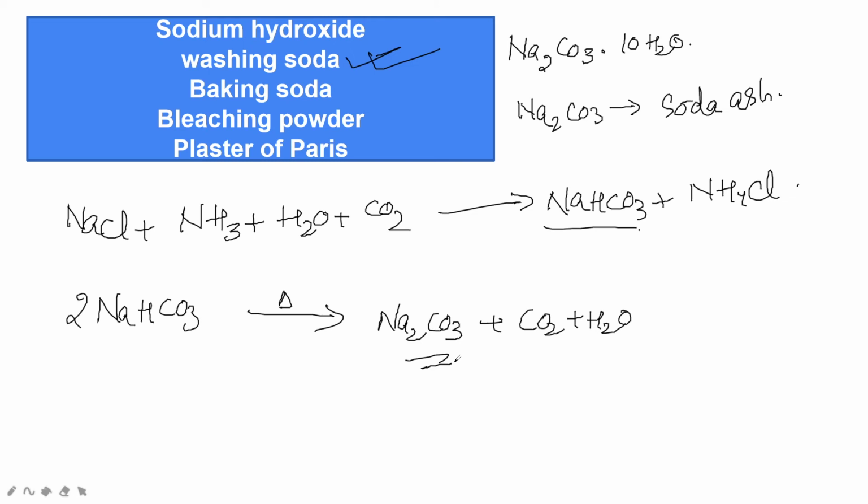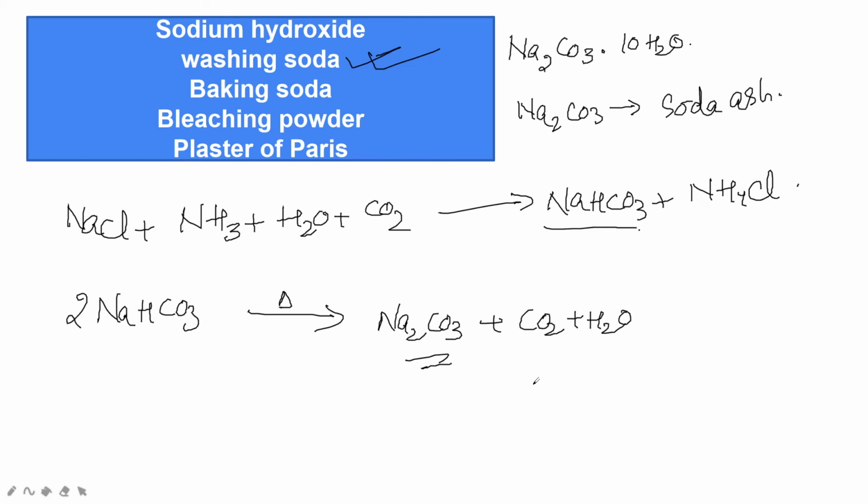There are many uses. It is a transparent crystalline solid with detergent and cleansing properties. It is one of the few metal carbonates which are soluble in water. Its main purpose, as the word itself says, is washing clothes.